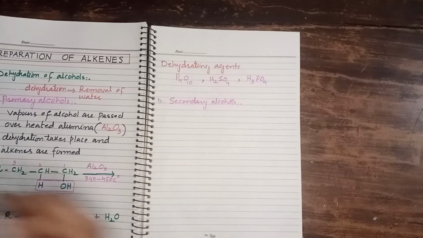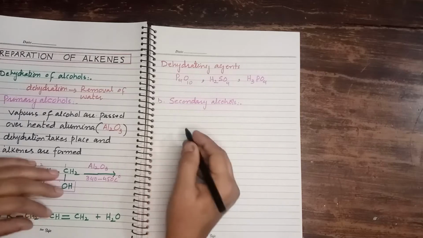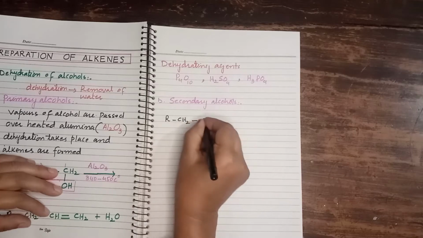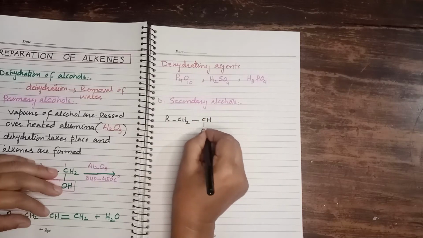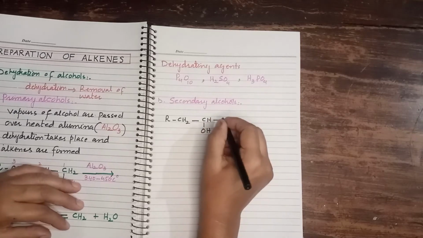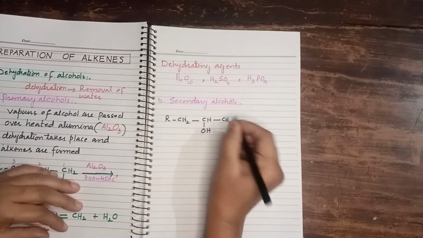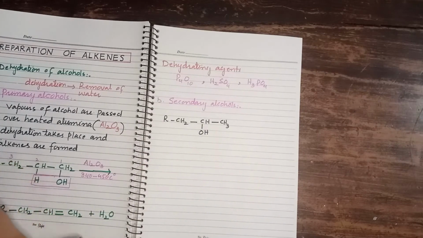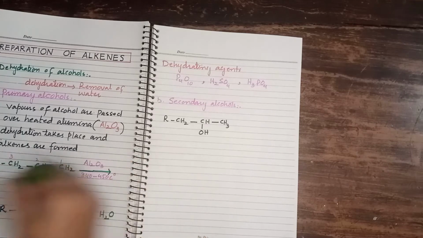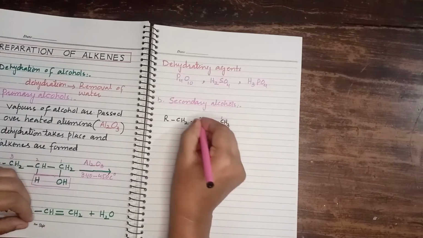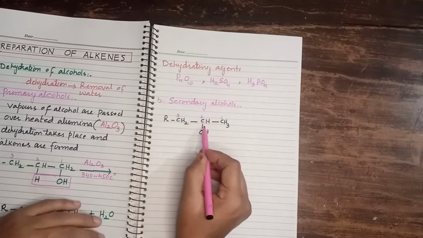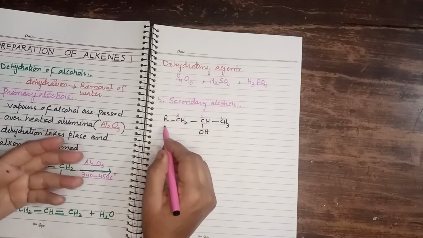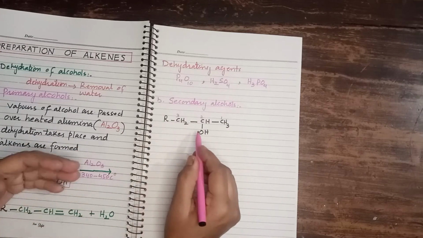Let's see how reaction takes place. First of all, we make secondary alcohol, R CH2 CH OH, and here we have CH3. Now in this molecule, you can notice, students, first of all we will see what is this molecule. 1 2 3, right? Here you can notice what is the nature of this carbon. Alkyl chain, we have different number of carbon atoms in alkyl chain. This is a general molecule of alcohol, right?